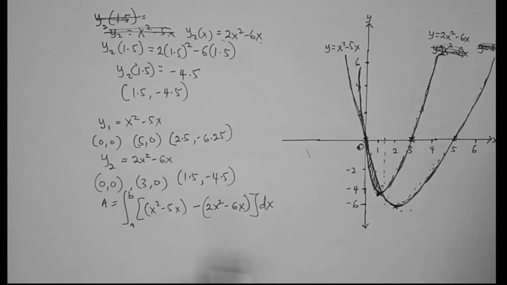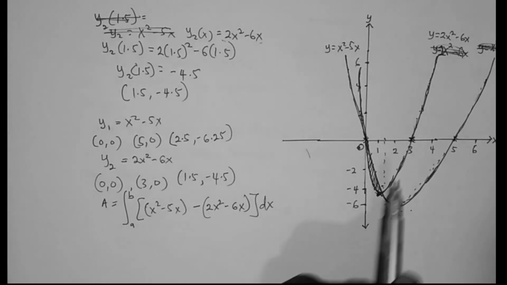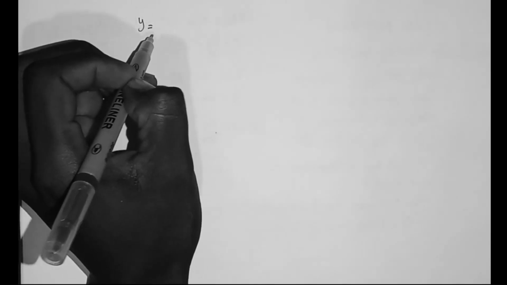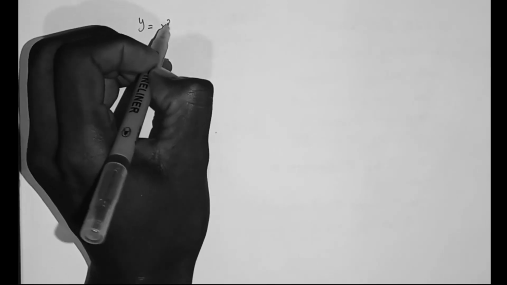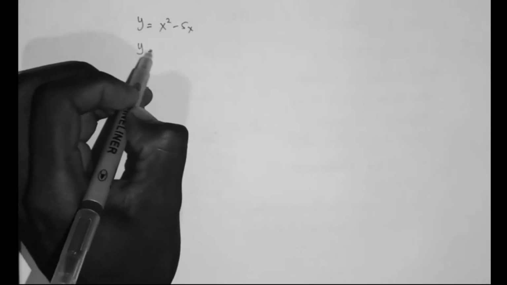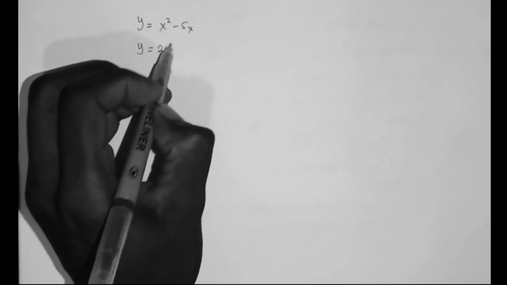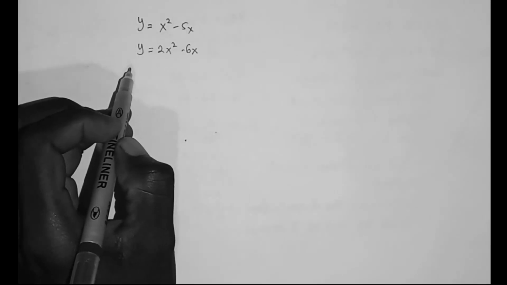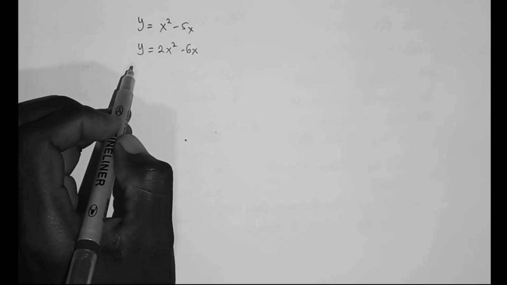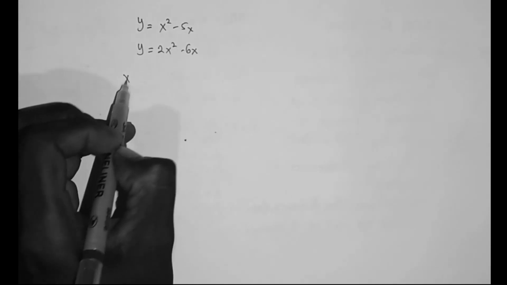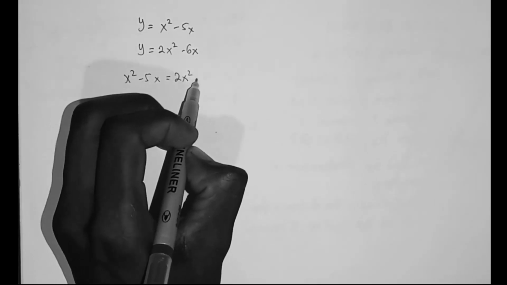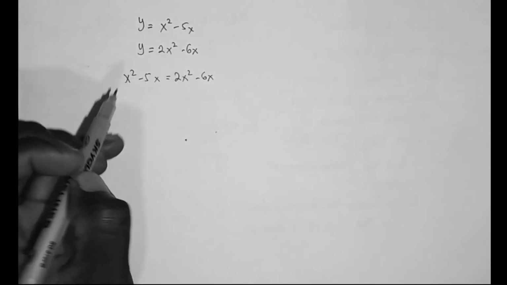So let's equate both functions and then find the points of intersection. One of the functions is y equals x squared minus 5x, and the second one is y equals 2x squared minus 6x. So x squared minus 5x is equal to 2x squared minus 6x.